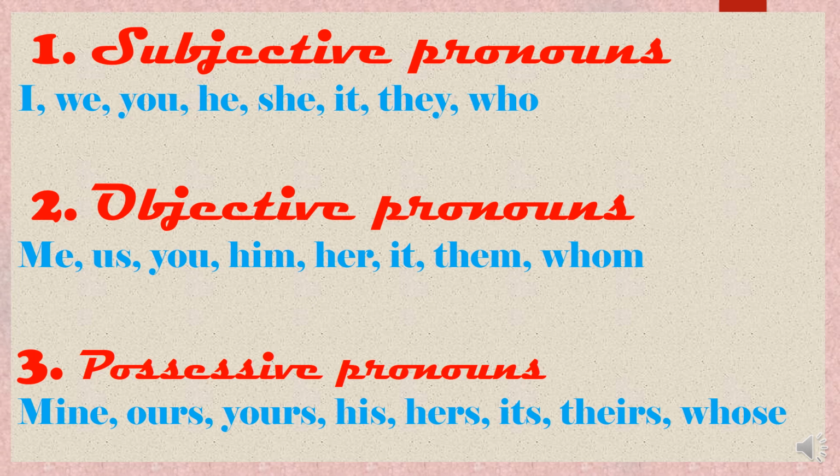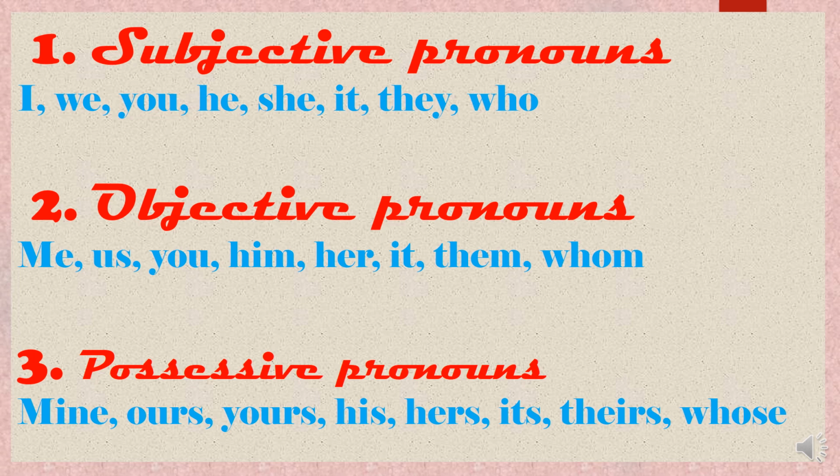First, make it clear in your head what the subject and object of a sentence are. Subject is the thing in the sentence which tells us who or what the sentence is about.